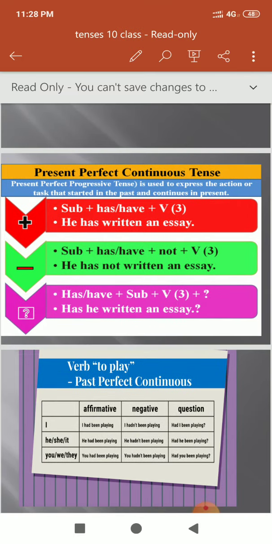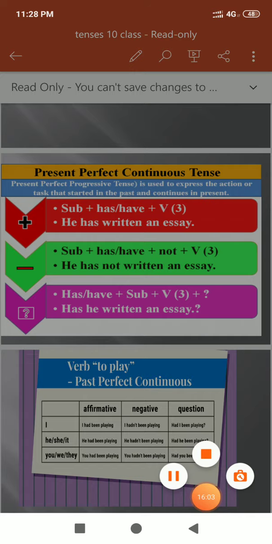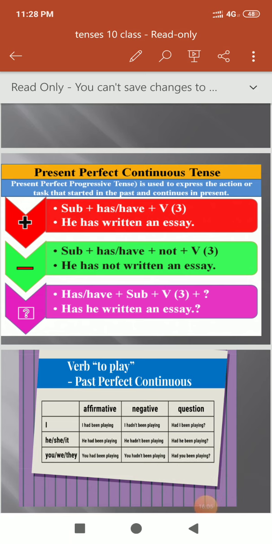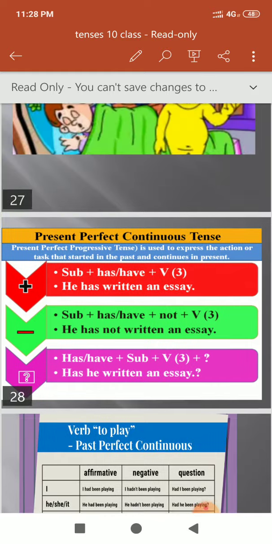So students, if we talk about the verb play in past perfect continuous, that is: I had been playing, I had not been playing, had I been playing. He had been playing, he had not been playing, had he been playing. You had been playing, you had not been playing, had you been playing.